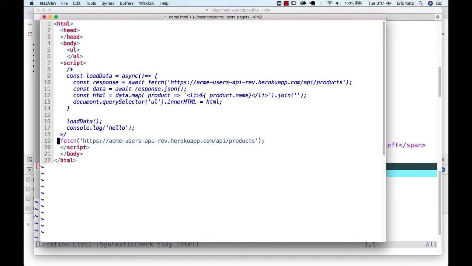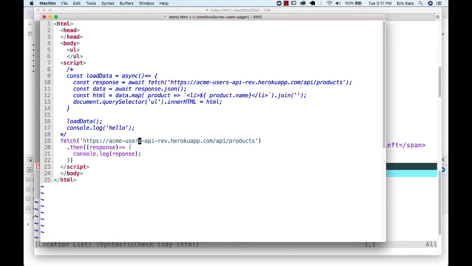And what you could end up doing with the then method is putting in a callback function. So here's a callback function using the arrow syntax. And now what I get back is actually the response. So when this fetch API, this promise, ends up getting resolved, assuming it gets resolved, I'll end up getting this response, and I can console.log the response.